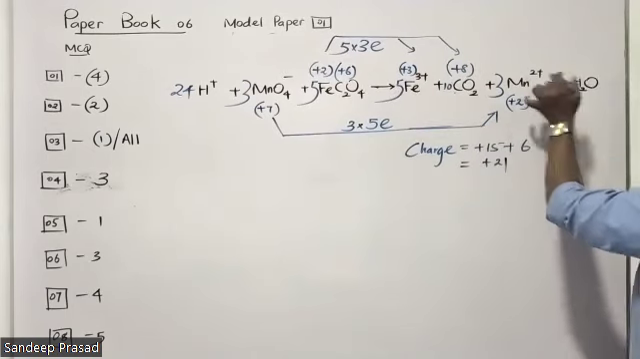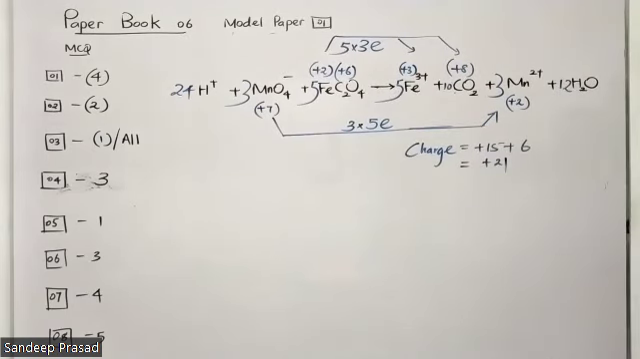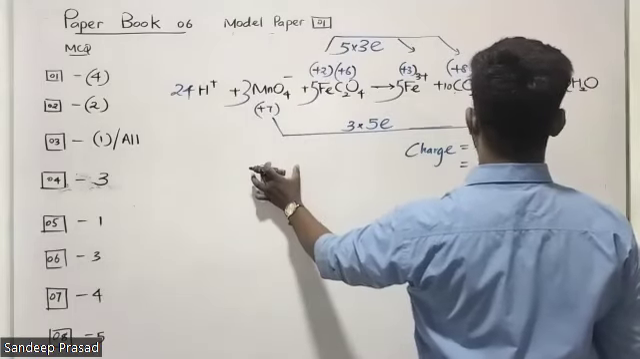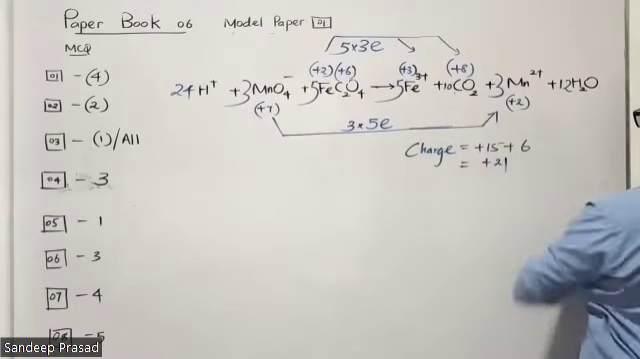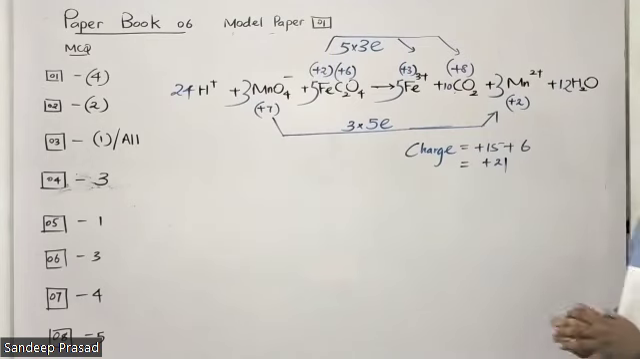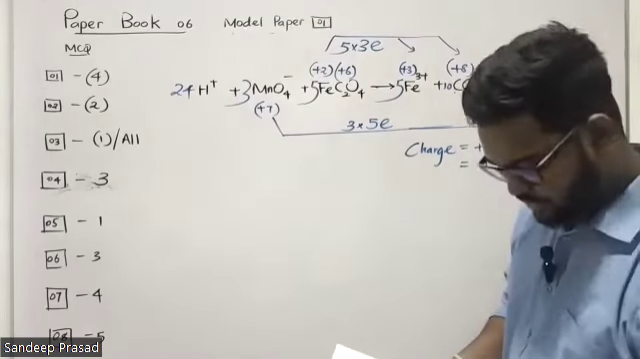Since there are 24 hydrogens, we have to put 12 here. How many oxygens are there? 12 plus 20, 32 oxygens. 20 plus 12, 32 oxygens are there. So therefore, this is the balanced redox reaction. Now you can do the calculation.